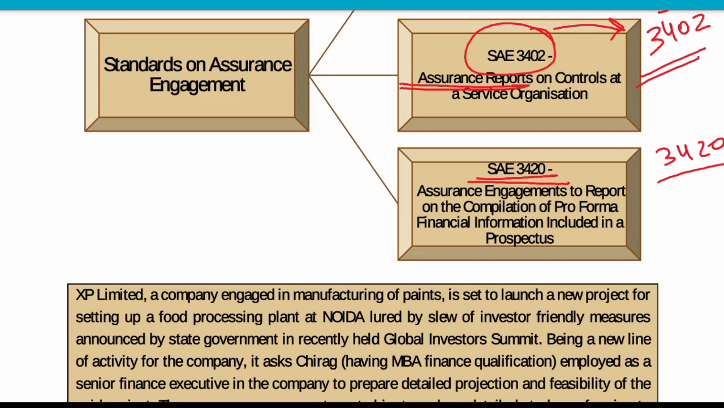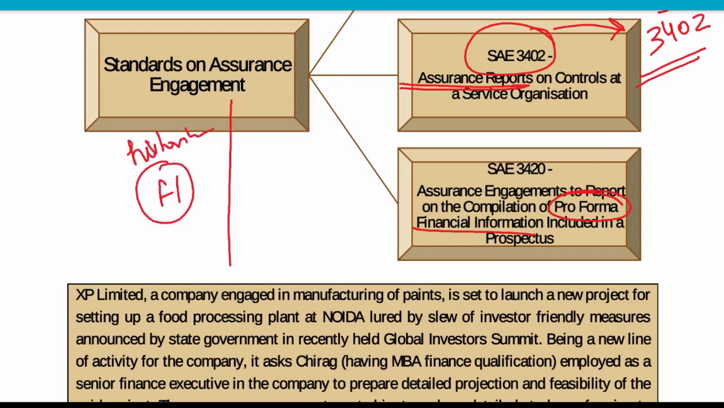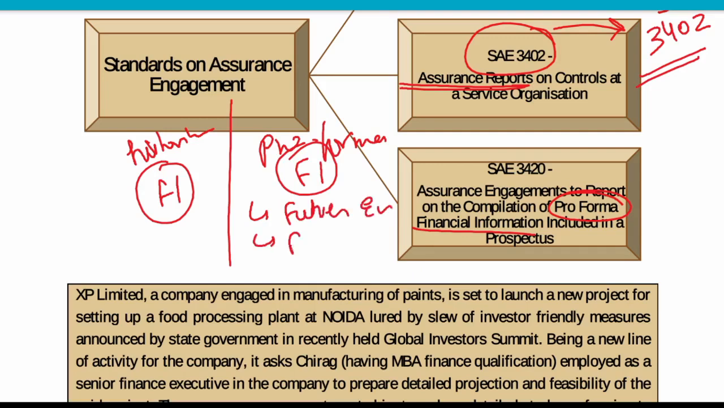And in this, we are providing an assurance engagement to report on compilation of pro forma financial information included in the prospectus. Now, what do you mean by pro forma financial information? One is simple financial information which is based on historical data, and the other is pro forma financial information. In this particular financial information, we are including some of the future events that have not yet occurred, or maybe any future financial reporting work that might be applicable to us in the future.